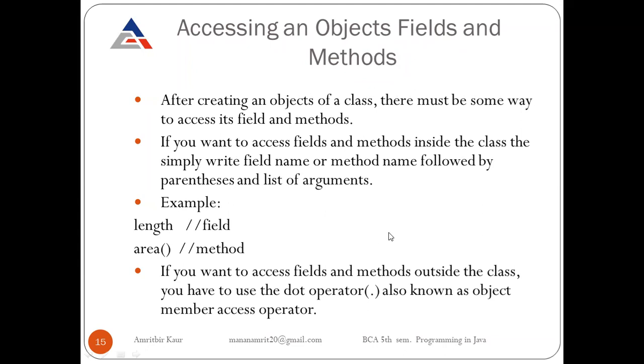Like if we want to use length, then we can use length. Then for the function area, we can call area with parentheses.